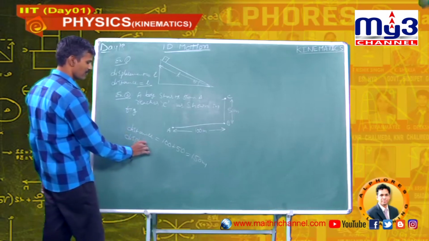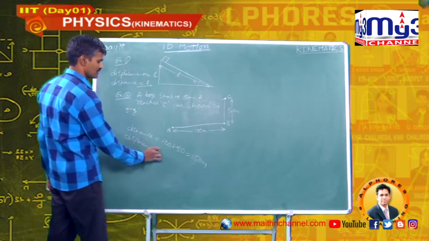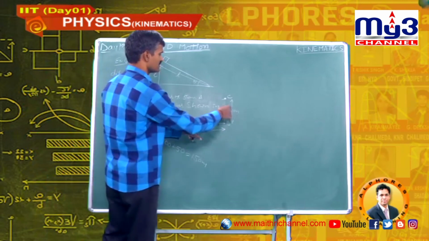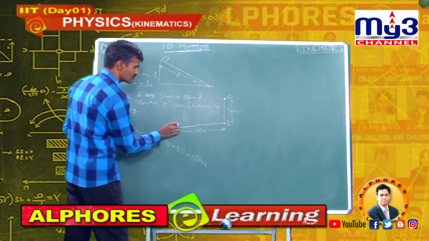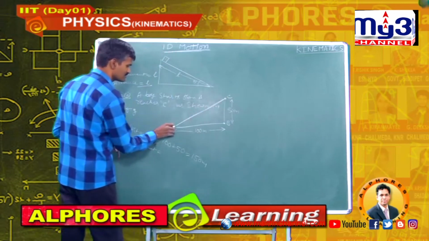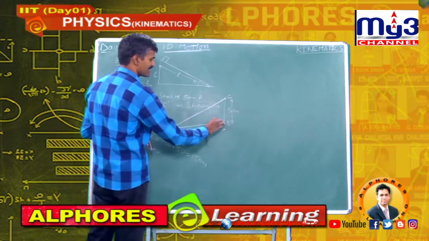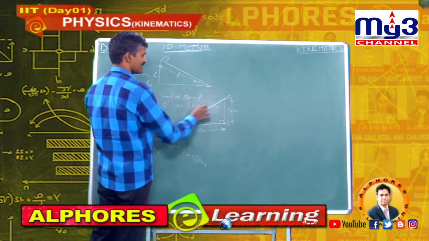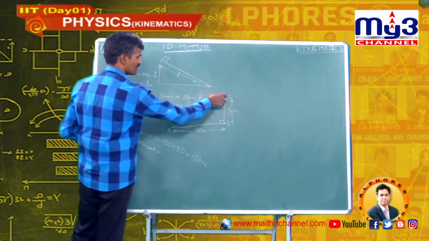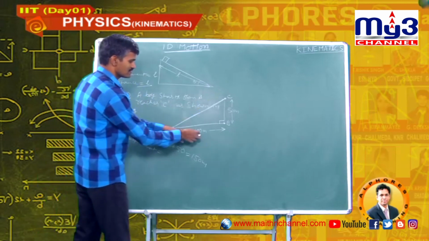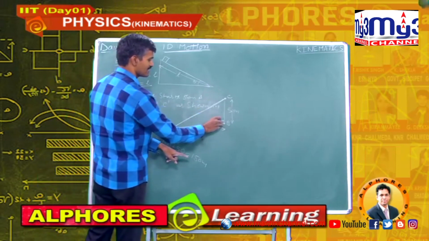Displacement travelled by the boy: these two, 100 and 50, are perpendicular to one another. We have to find the shortest distance. This is the shortest. From this right angle triangle we can calculate AC. So, displacement is the length AC, where this is 100 and this is 50, a right angle triangle.